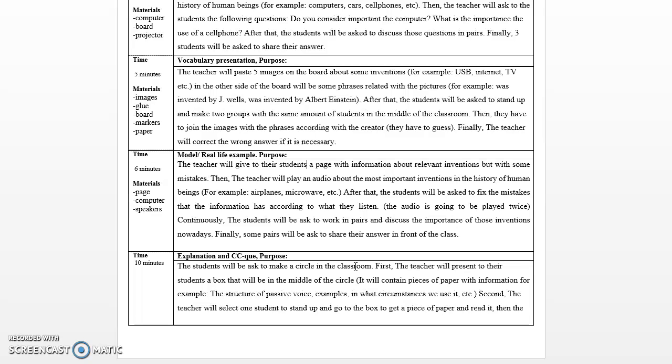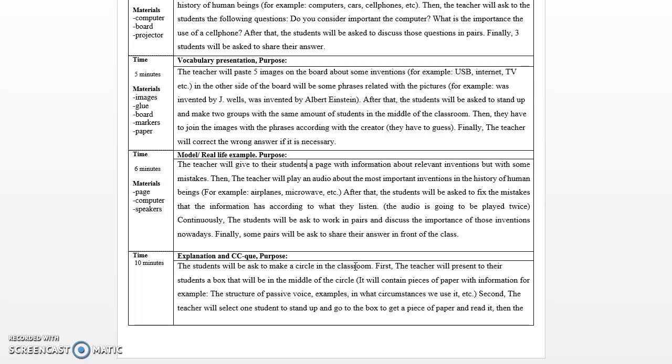Then the teacher will play an audio about the most important inventions in the history of human beings, for example airplanes, microwave, etc. After that, the students will be asked to fix the mistakes that the information has according to what they listen. The audio is going to be played twice.